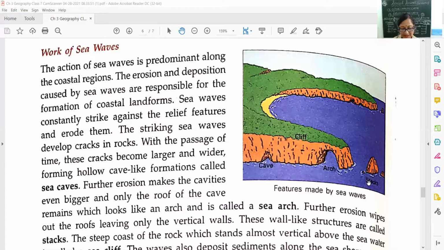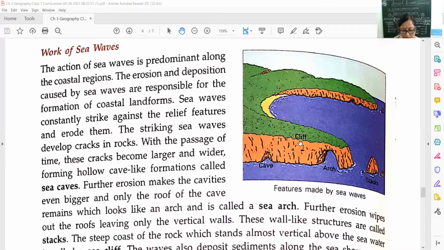Further we go for the next formation by the sea waves. These are steep coasts, the steep coast of the rock, which stands almost vertical. See, this is so steep, straight. There's no slope here like a mountain. It is a straight wall, very steep. This is the next formation.